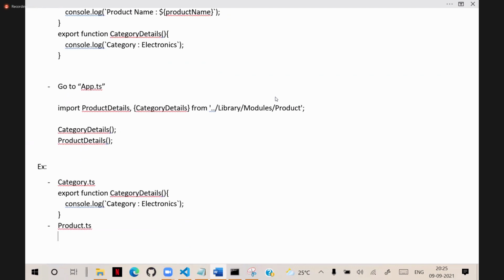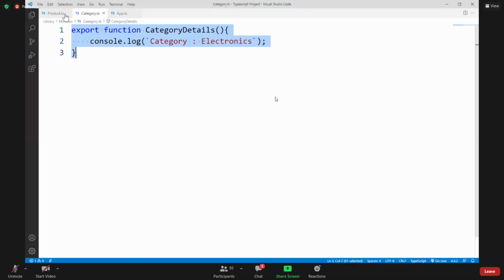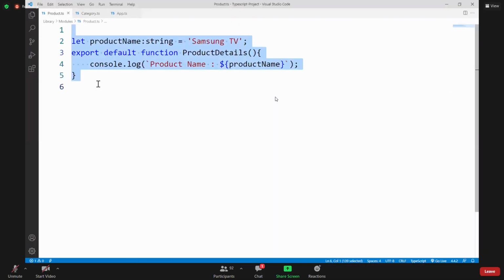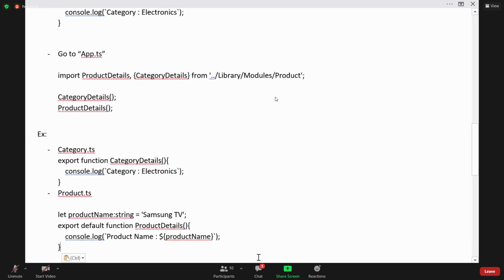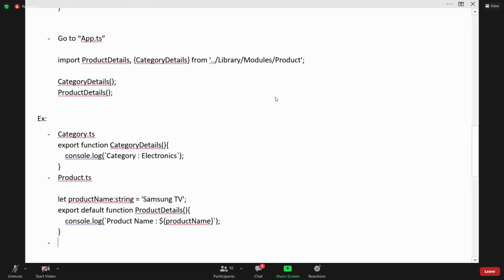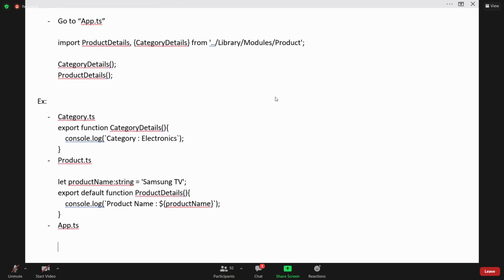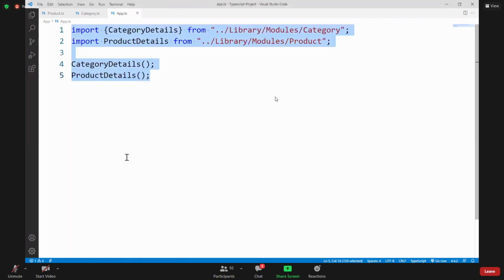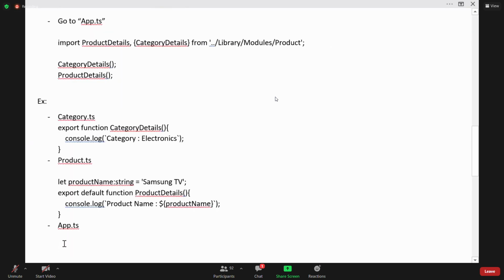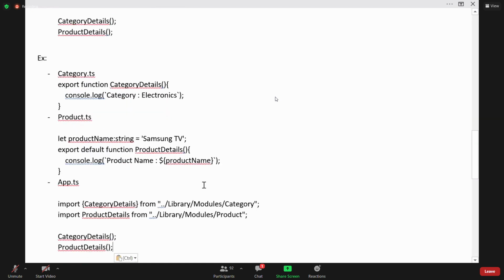In that only product related code will be there. This is product related code. And we have app.ts, same as the previous example, we made some changes into it. In app.ts, we have to import those two libraries and we need to configure them.